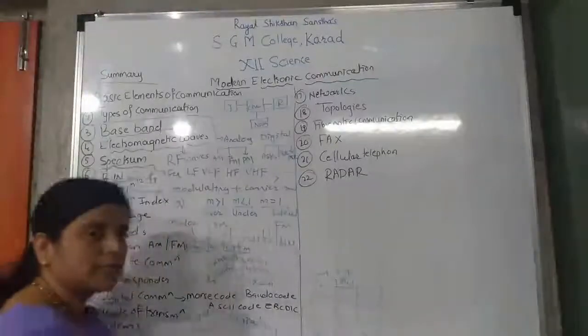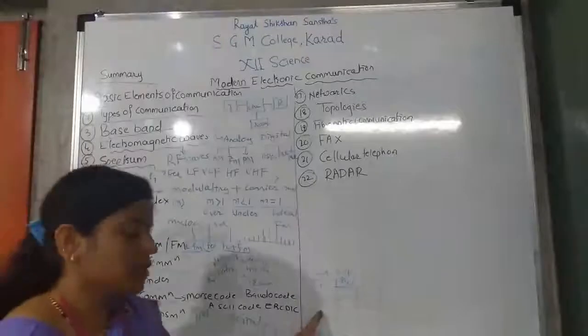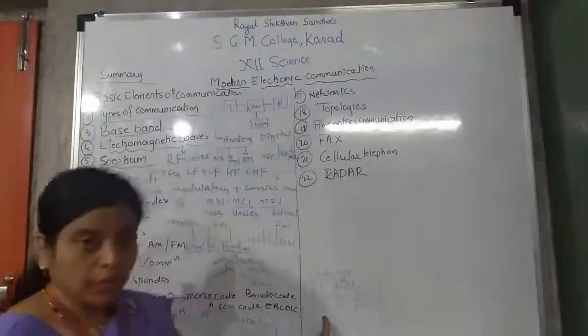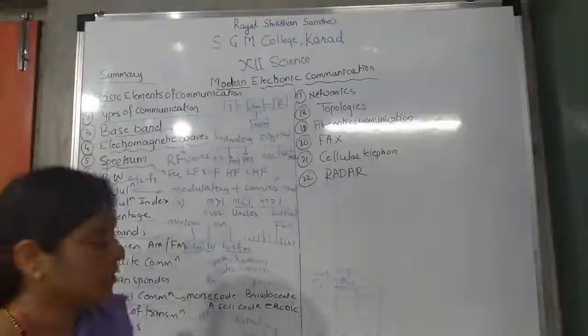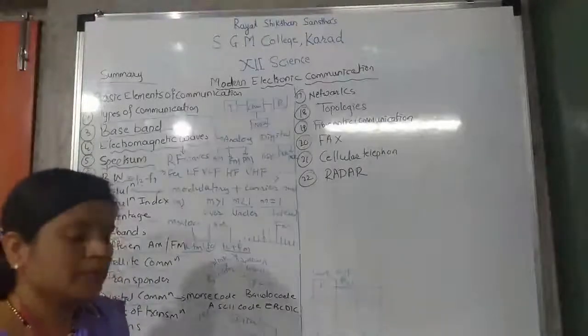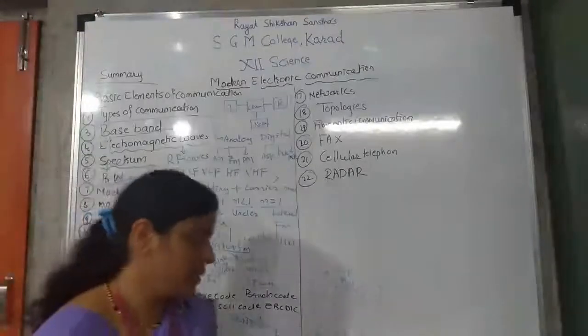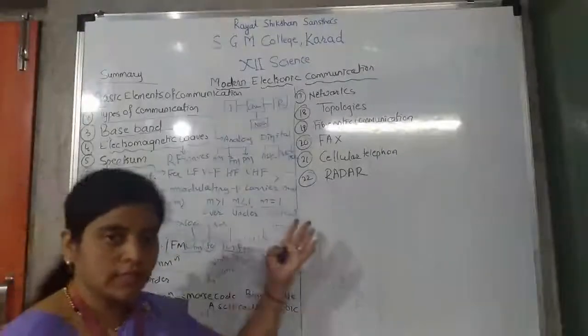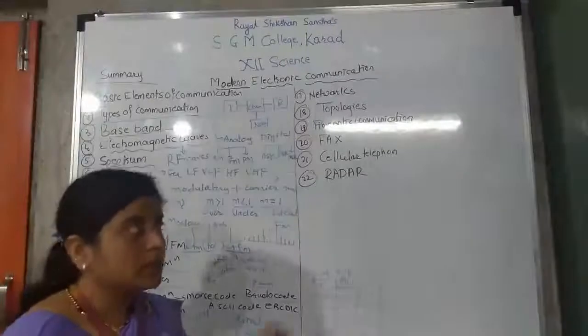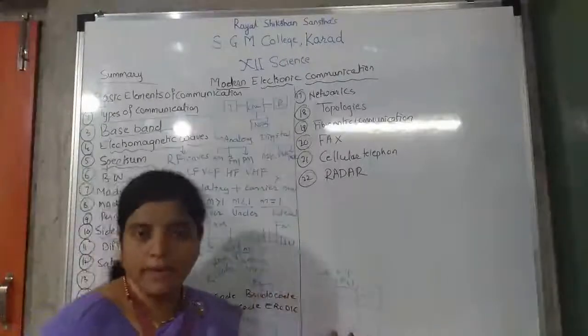Parallel transmission is used for short distance communication. Serial transmission is used for long distance communication because serial transmission does not require separate buses. Parallel transmission is not possible for long distance communication because from Earth to satellite we cannot connect the wires,